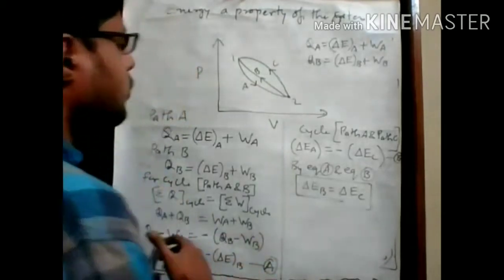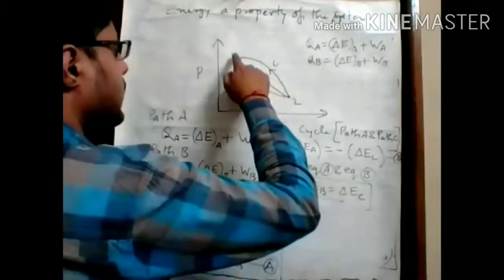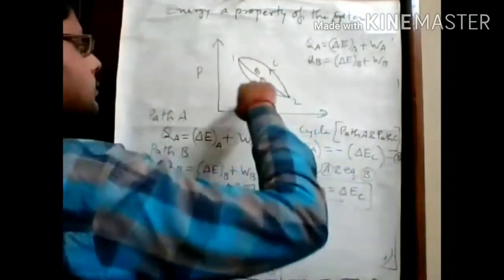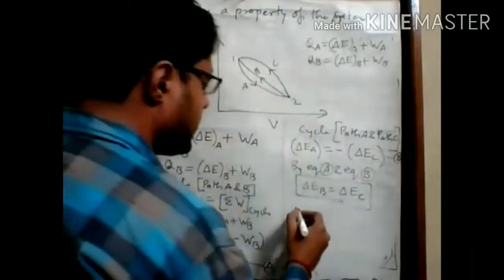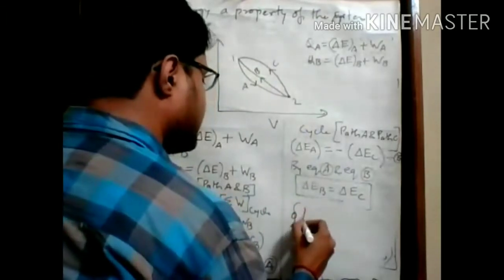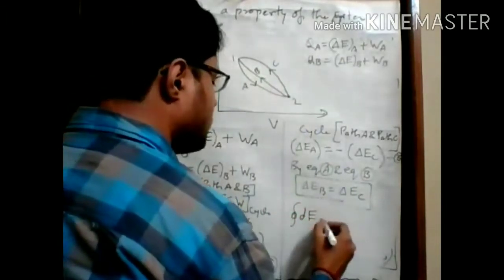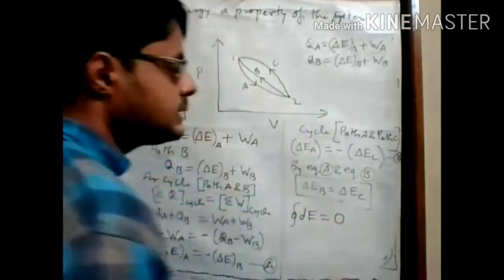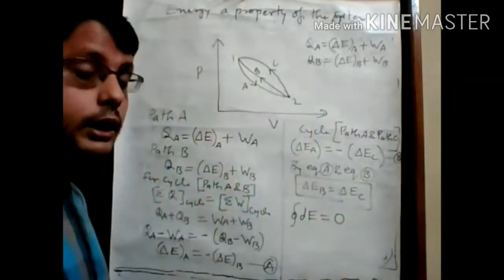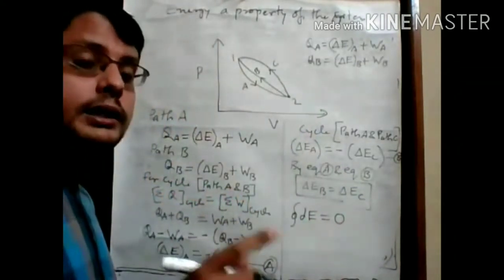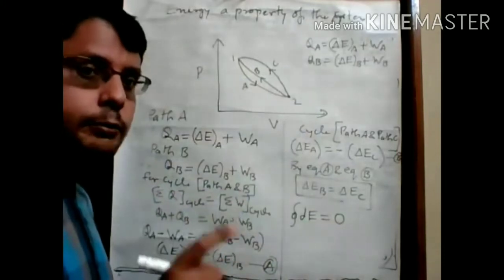If we talk about the energy stored over the whole net cycle, that means delta E for the cycle, the cyclic integral of dE, that is equal to 0, because it depends on the state, not on the path.